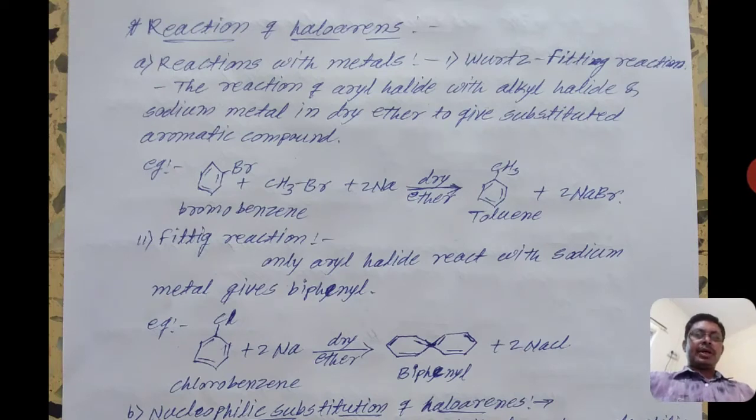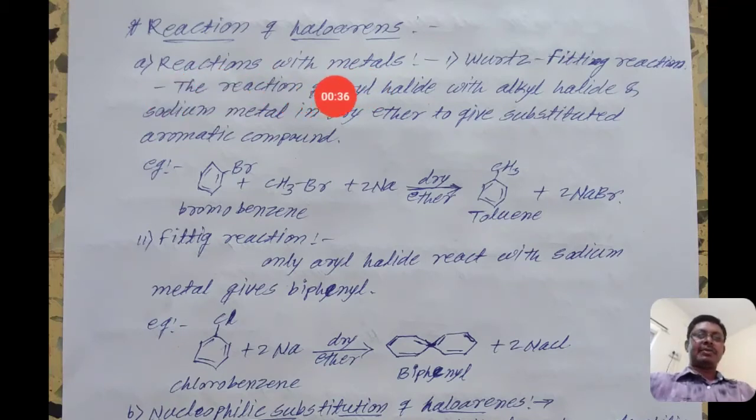In this video we will discuss the reactions of haloarenes. Before that, we discussed the reactions of haloalkanes, how alkyl halides react with different reagents to give different products. Now we look at haloarenes, which contain a benzene ring. The first reaction is the reaction with metals.